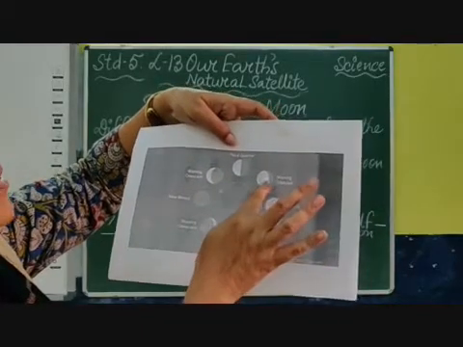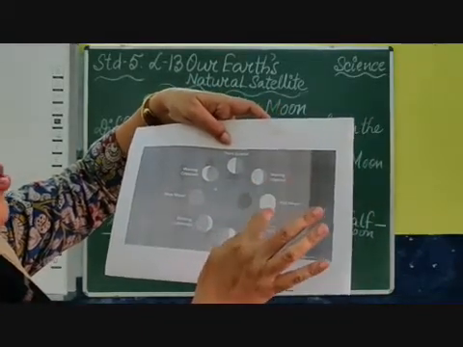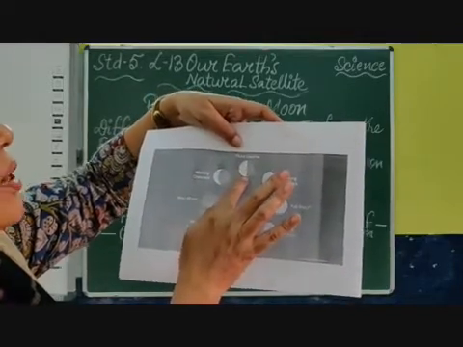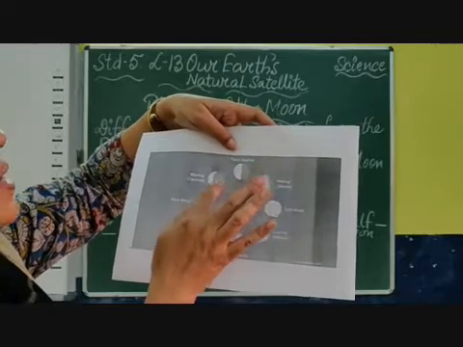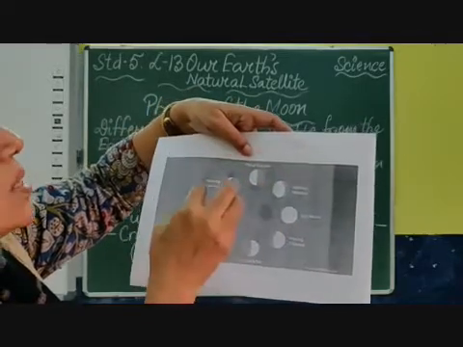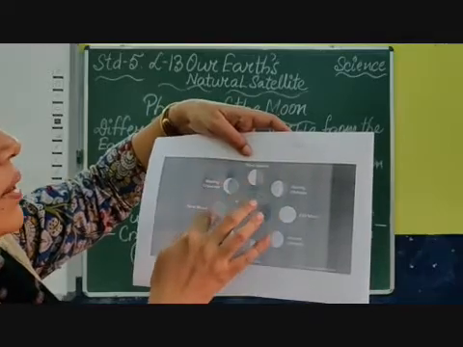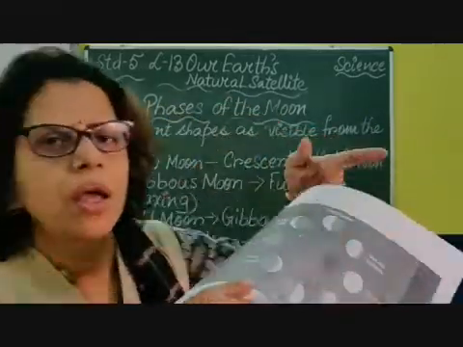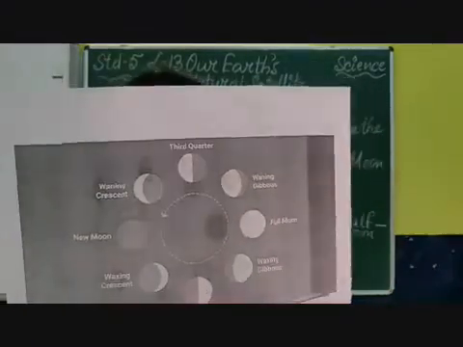Waning gibbous means it is losing its shape. So from full it has become a little less. Then it has become half. Okay, again 15 days, and then it has become waning crescent. Waning crescent means it is losing its shape, and then again. In this way this cycle goes on, and that is your phases of the moon. Phases of the moon is, as I told you, 8 phases.